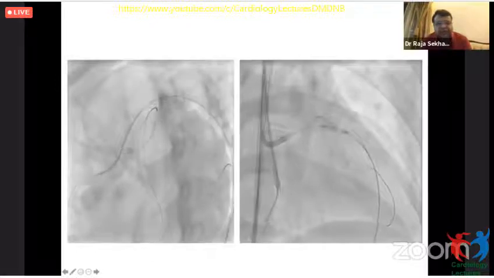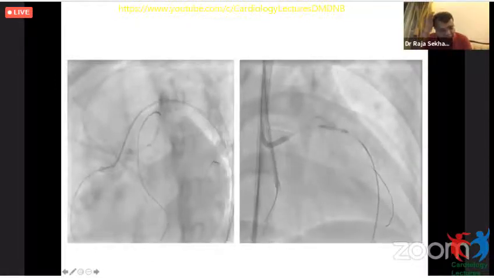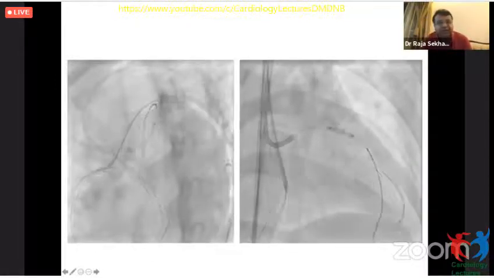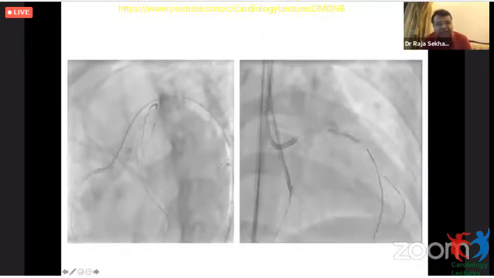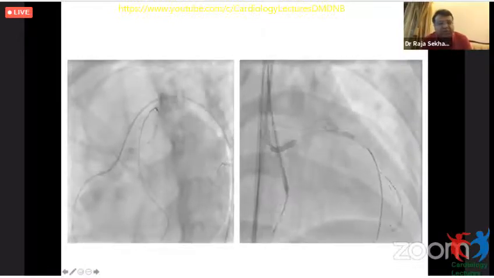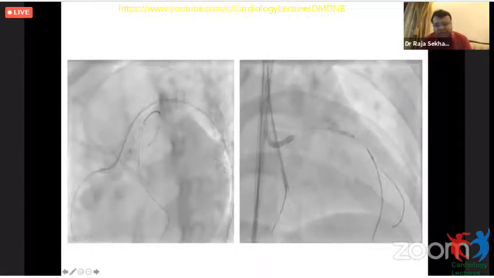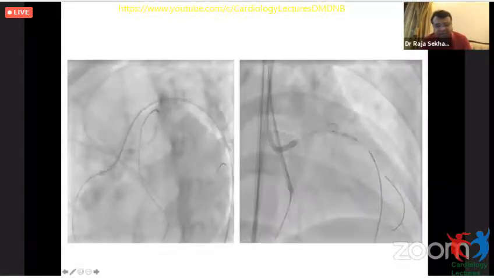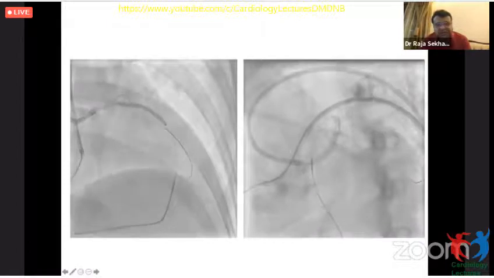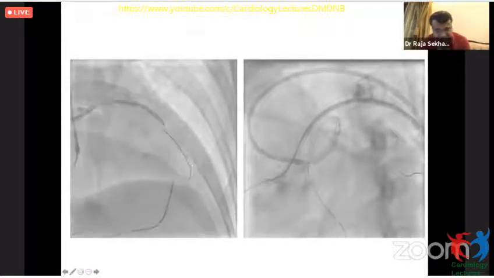Subsequently, the wire was exchanged to an RG3 330 centimeter guide wire, and over this we did serial balloon dilatation, followed by stenting with 2 stents, LAD and then LMCA to LAD. We did a proximal POT to the LMCA to optimize the sizes.